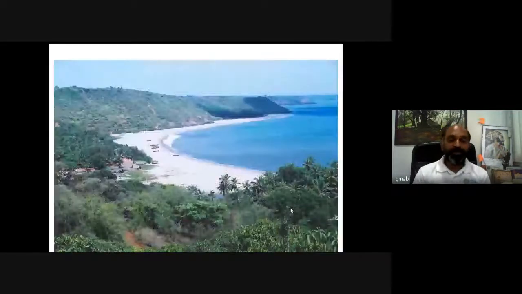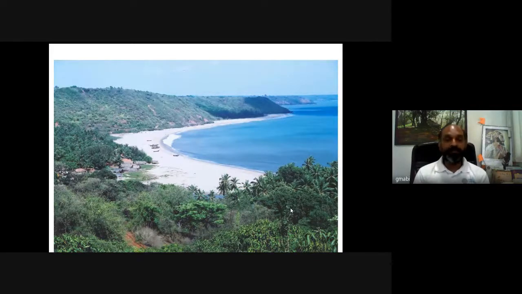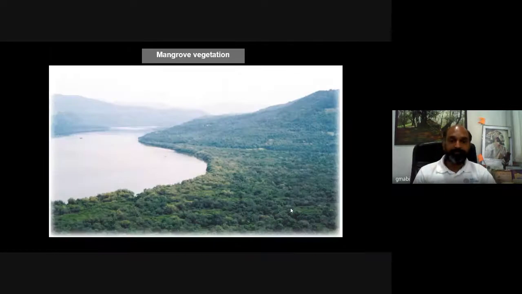We have very interesting beaches where one can find a lot of endemic species, a lot of coral reefs and other things. Even critically endangered olive ridley turtles visit such beach areas and lay their eggs on these sites. You all know Vengurla, then Sindhudurg, then parts of Ratnagiri. They have such important pristine beaches in Maharashtra.